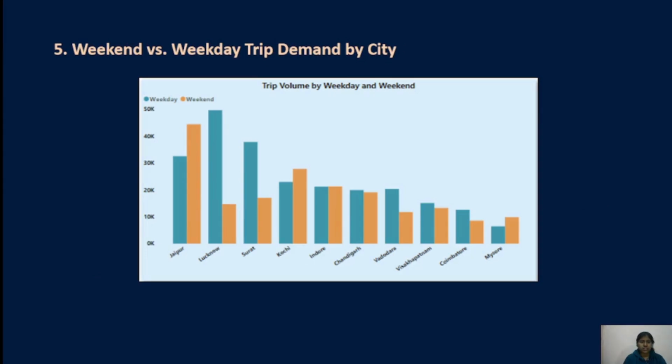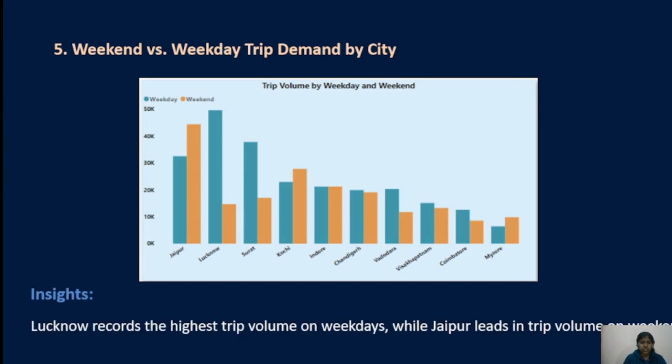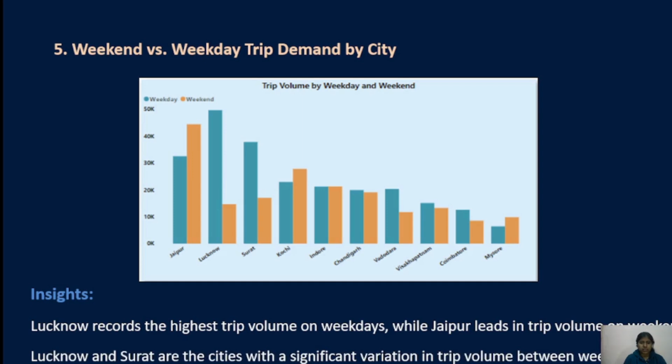The next task is to analyze the weekend versus weekday trip demand. Jaipur records the highest trip volume on weekdays, while Jaipur leads on weekends. Here I noticed one pattern: in Lucknow and Surat, there is a significant variation in trip volume between the weekdays and weekend.